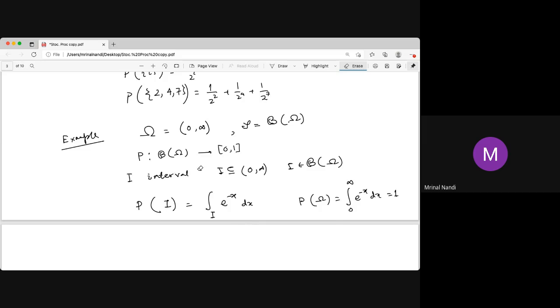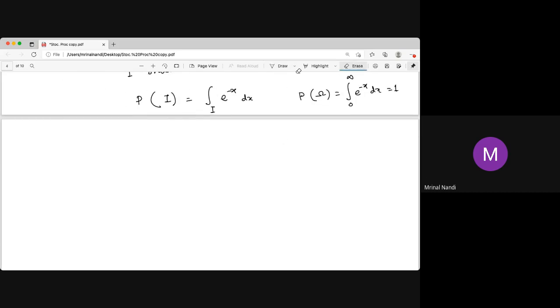Now remember that we define that probability only for intervals, but we know the Borel sigma algebra over the positive real numbers can be constructed using the intervals we discussed in measure theory, using those intervals and complement, intersection and union. So ultimately we can find the probability of any Borel set using only the probability of these intervals. If I know the probability of the intervals, then we can find the probability of any Borel set.